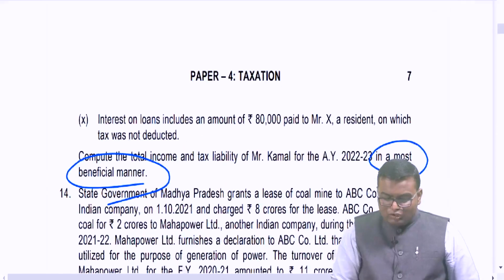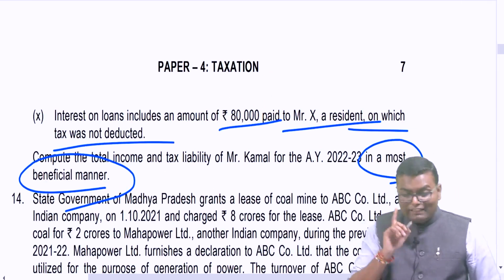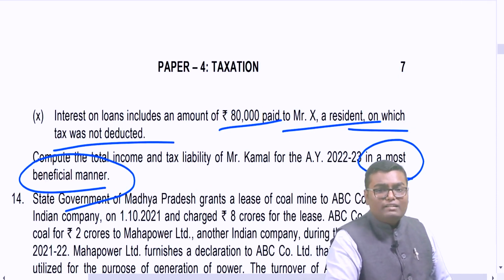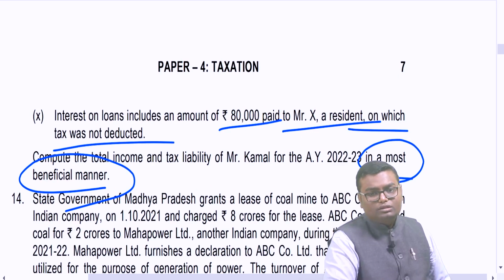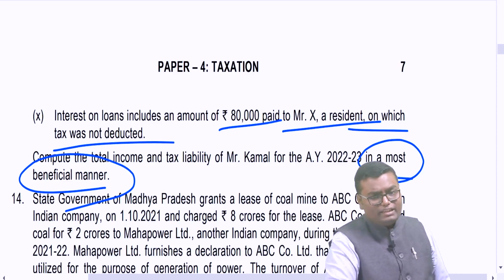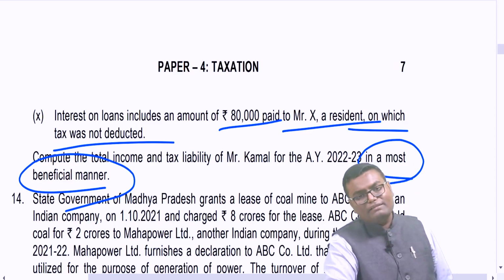Then interest on loan includes 80,000 paid to Mr. X, a resident, on which tax was not deducted. As per section 40 clause A, any expenditure paid to a resident person against whom you were supposed to deduct TDS but you didn't deduct TDS, then 30% expense will be disallowed. And if the person was a non-resident, then 100% disallowed.